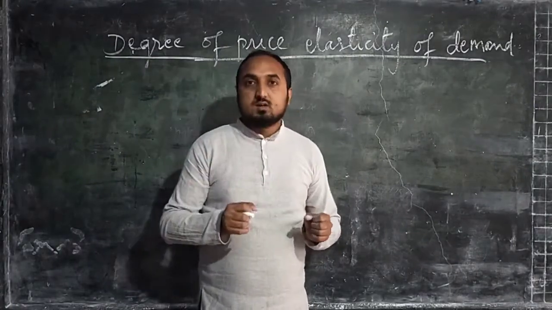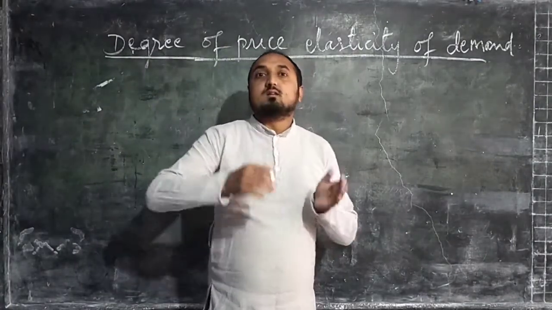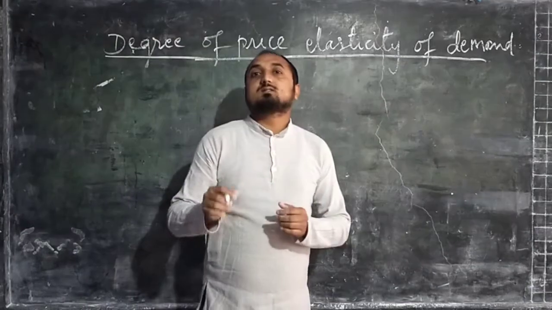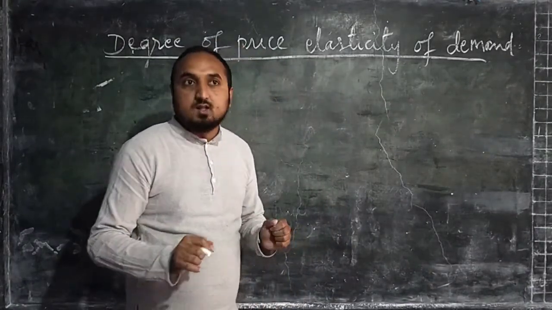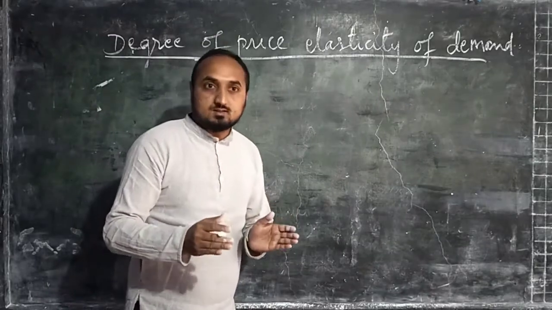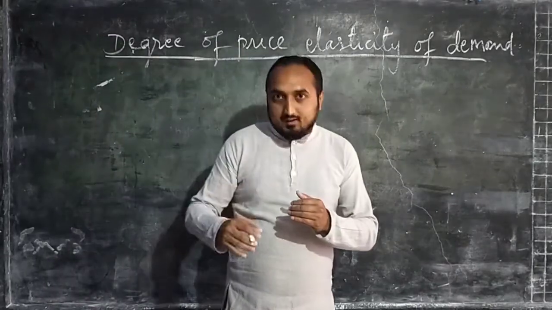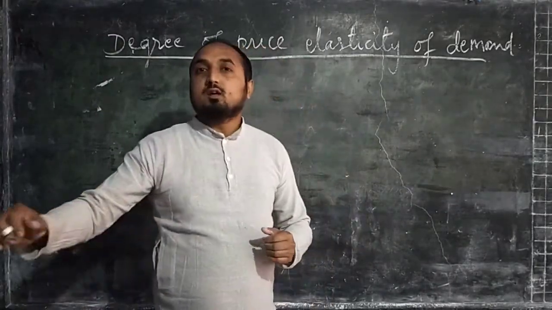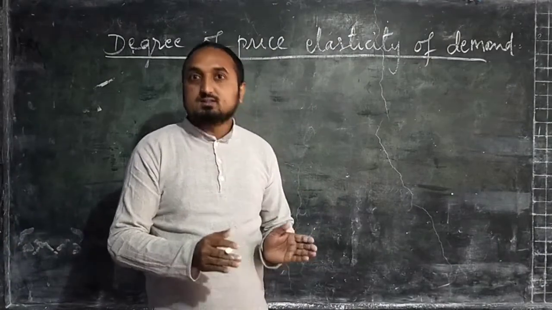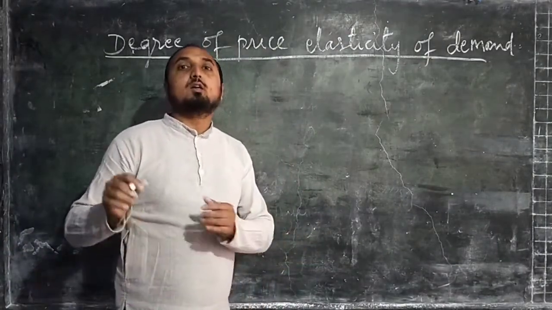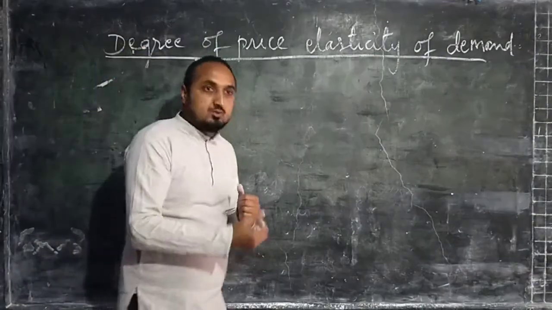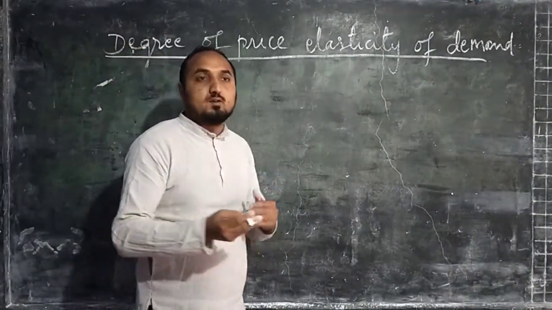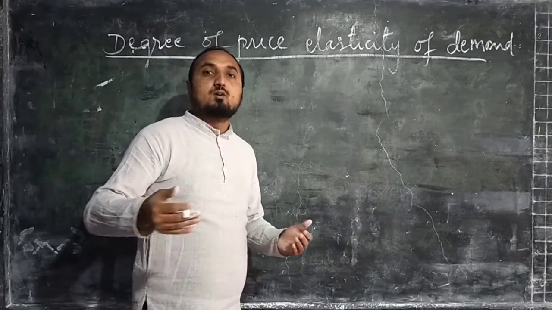Economists express the value of price elasticity of demand in numerical terms. That means the value of price elasticity of demand lies between 0 and infinity. So it ranges from 0 to infinity. It may take the value 0, it may take the value 1, 2, 3 and so on.